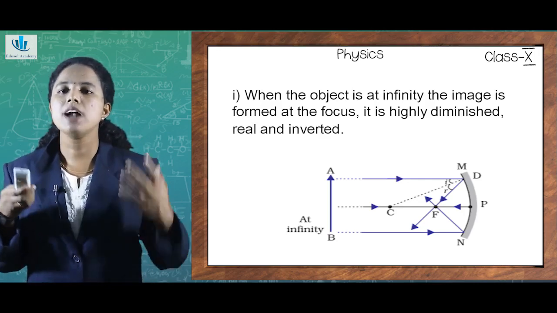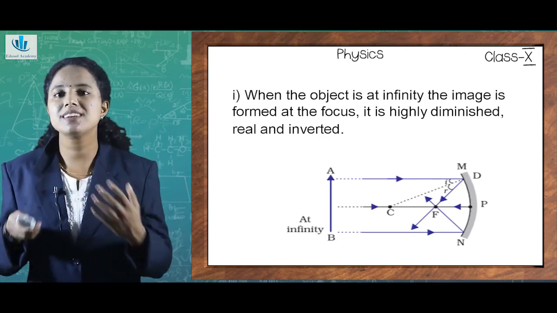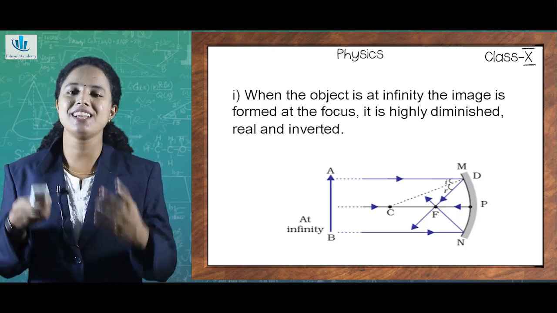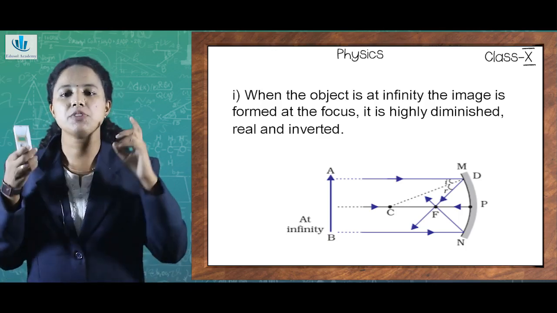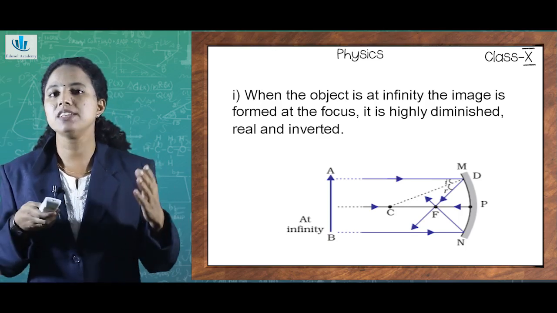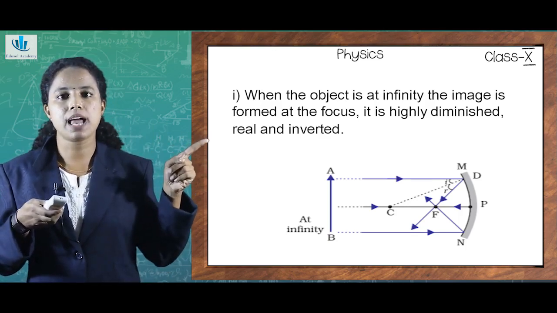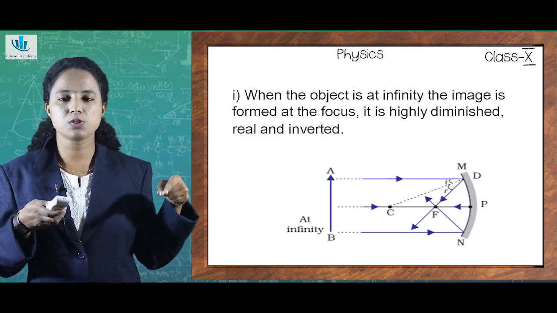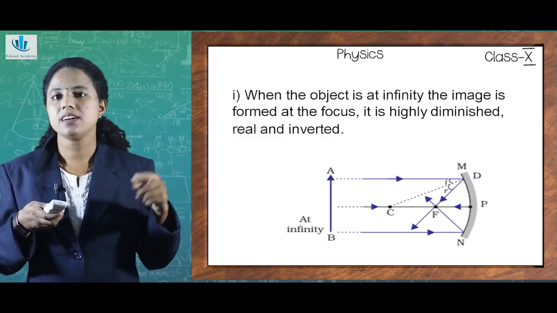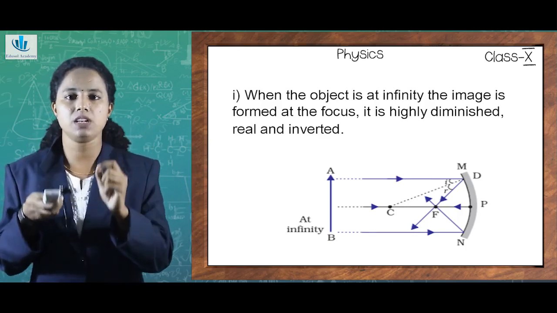Then we need to know what happens after reflection. How the image is formed, where it is formed, what is the nature of the image, etc. So, in case of a concave mirror, if an object is kept at infinity, as you can see here, the rays of light going parallel to principal axis after reflection pass through the focus. And the image formed is highly diminished, real and inverted.